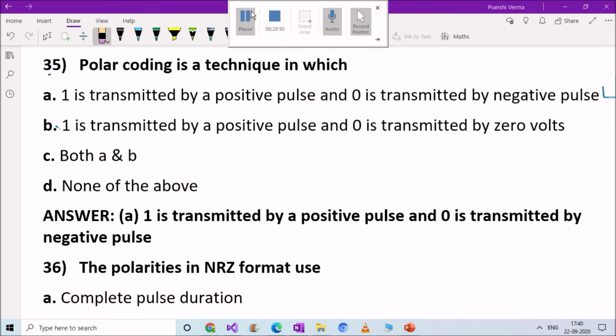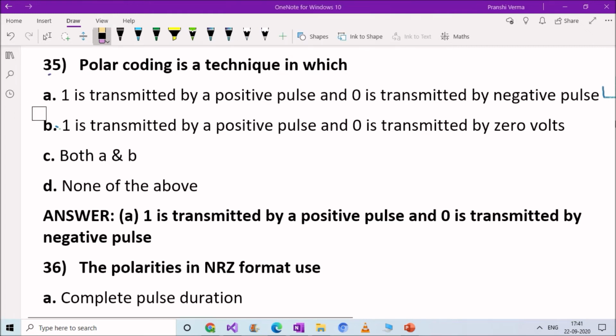Next question. Polar coding is a technique in which: option A, 1 is transmitted by a positive pulse and 0 is transmitted by a negative pulse; option B, 1 is transmitted by a positive pulse and 0 is transmitted by 0 volts; option C, both A and B; option D, none of the above. Right answer here is option A. Polar coding is a technique in which 1 is transmitted by a positive pulse and 0 by a negative pulse. Okay, and this is a very important question.